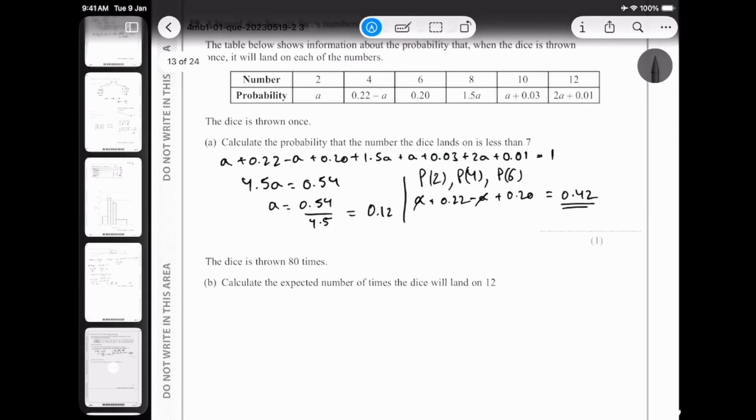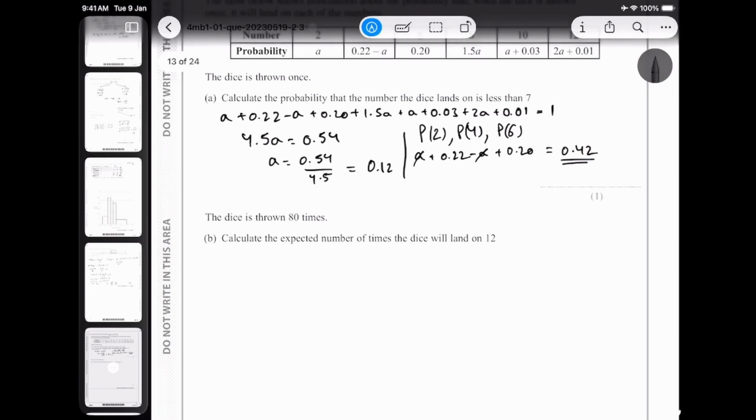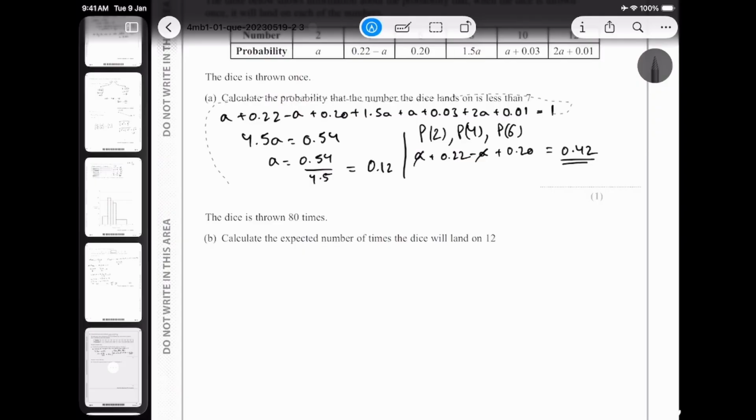All right. In this case, we didn't have to find the value of a, but we still found it. So I think we did an extra step for part B. We didn't need to do the solving for a over here.